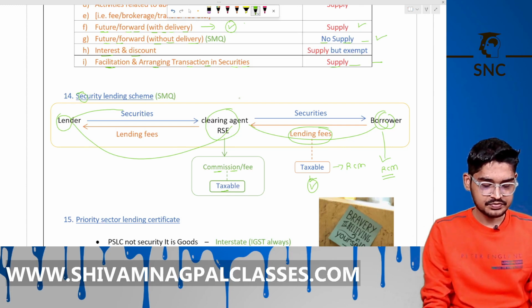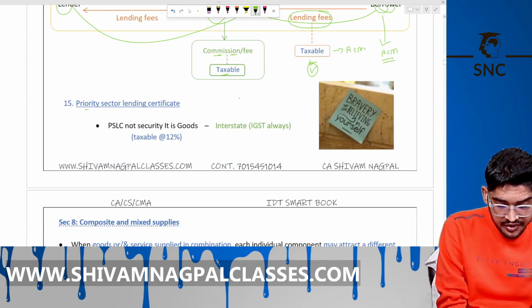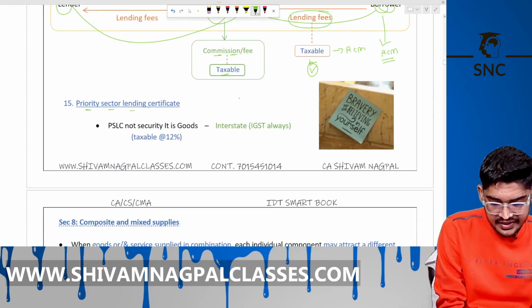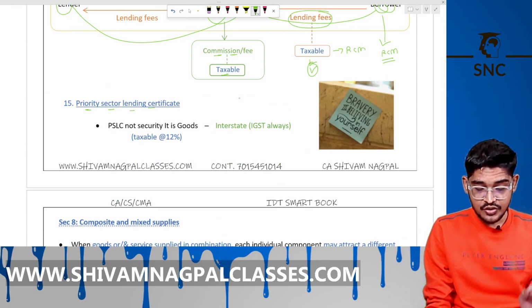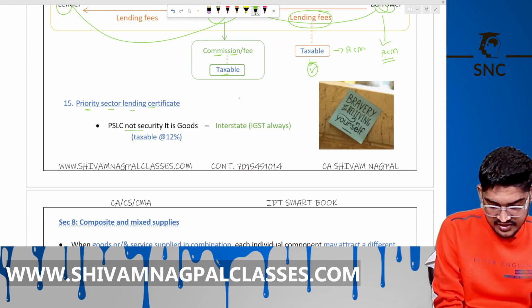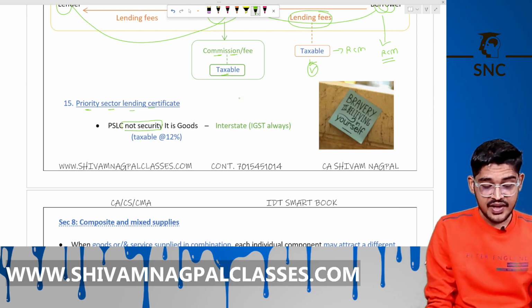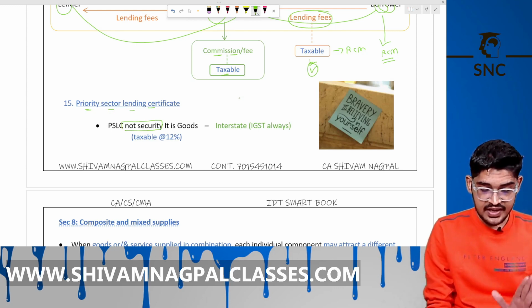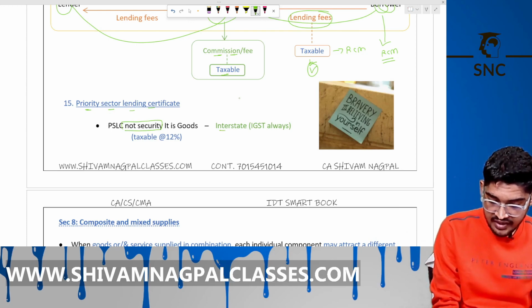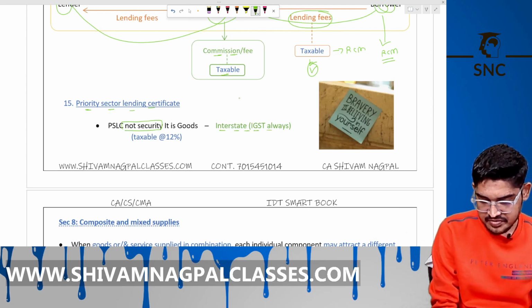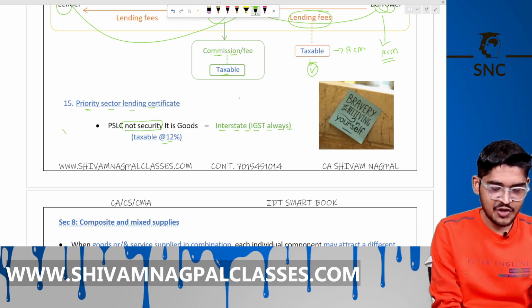Okay. Now, priority sector lending certificate, PSLCs, note securities. This is the point of view of CBIC, that they call it PSLCs, note security. It's goods and IGST will be levied always, okay, at the rate of 12%. You have to cram this.